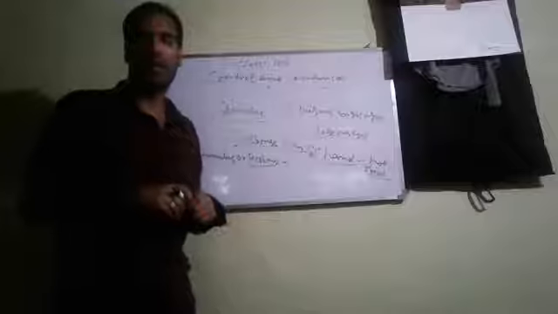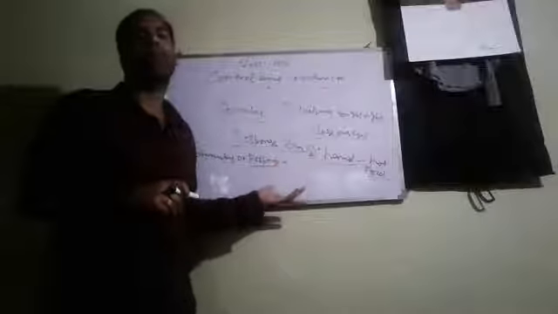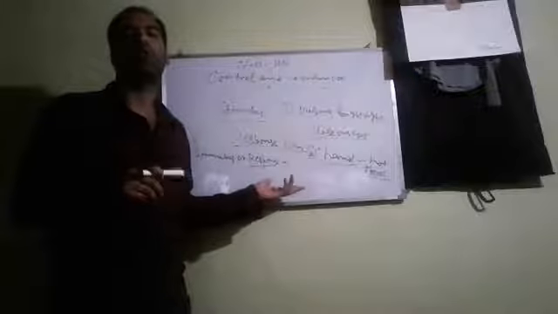Now the question arises, why do animals show quick response against the stimulus, while plants do not show quick response? They respond to the external stimuli very slowly.